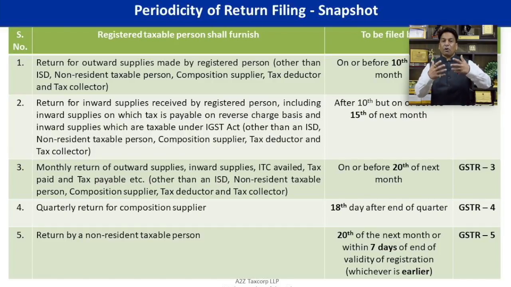And who can opt for composition dealer registration in GST? Trader, manufacturer, and restaurant. An important condition, you should keep it in your mind. You can opt for composition dealer registration only when aggregate turnover is not more than 75 lakh rupees and you are not engaged in interstate outward supply, or you are not supplying goods through e-commerce operator. So these are the exceptions. They cannot go for composition dealer registration.